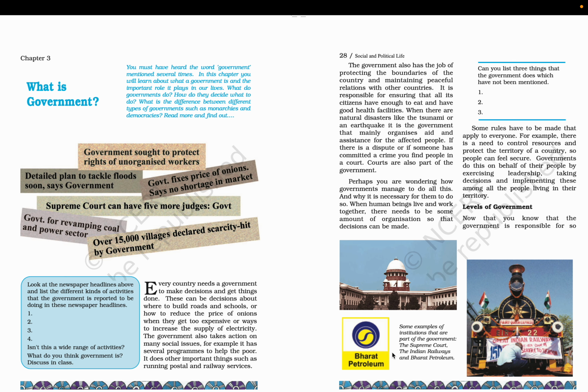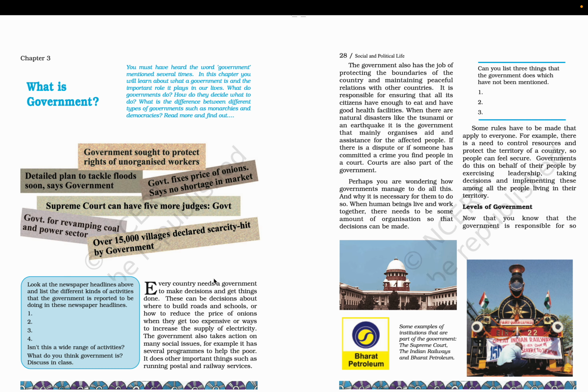This is class 6th NCERT Polity, and this is chapter 3, What is Government? You must have heard the word government mentioned several times. In this chapter you will learn about what a government is and the important role it plays in our lives. What do governments do? How do they decide what to do? What is the difference between different types of governments such as monarchies and democracies? Read more and find out.